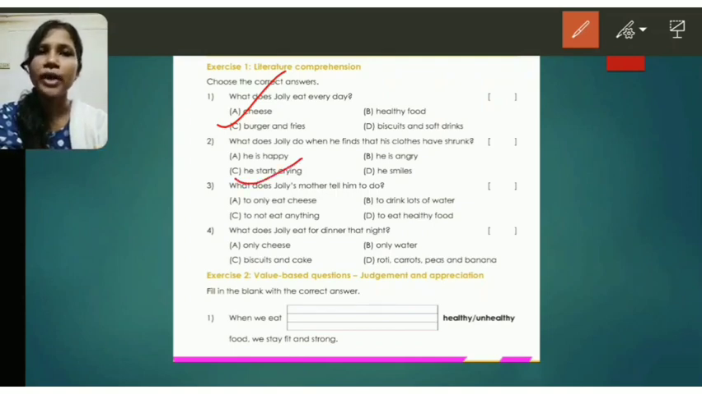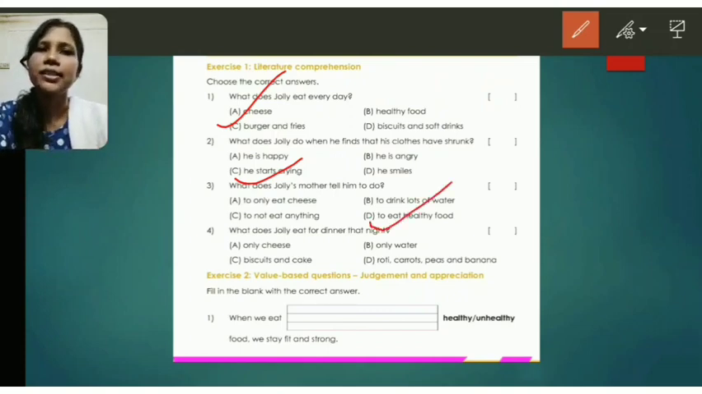Now the next one, what does Jolly's mother tell him to do? The first option, to only eat cheese. Next, to drink lots of water. Third, to not eat anything. And lastly, to eat healthy food. So as we have seen in this chapter, his mother told him to take healthy food. So the correct option will be option number D.